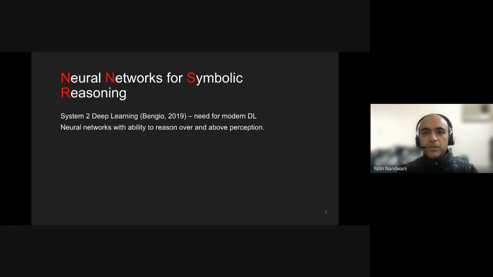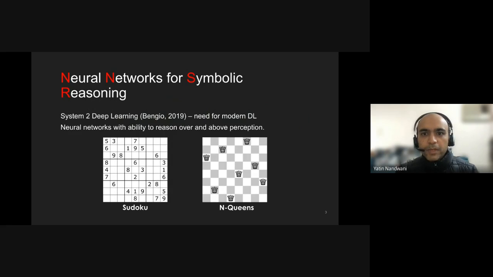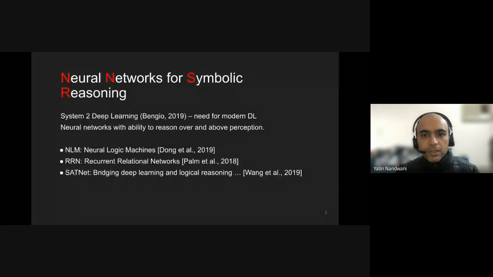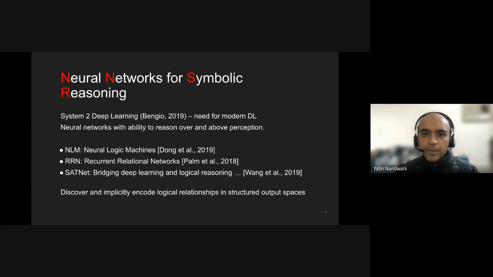After excelling in perceptual tasks, neural networks are increasingly becoming popular for reasoning tasks as well. For example, solving puzzles like Sudoku and Queens, without even knowing the rules of the game. Many architectures like Neural Logic Machines, Recurrent Relational Networks, or SATNet have been proposed to solve such reasoning tasks. While training, such architectures are shown many pairs of input puzzles and their corresponding solutions, and the weights of the network try to encode the rules of the game implicitly by just looking at the solved examples.